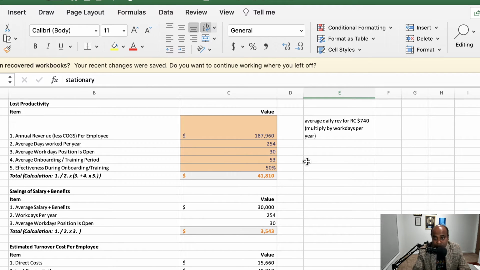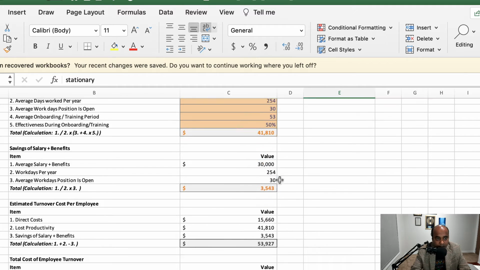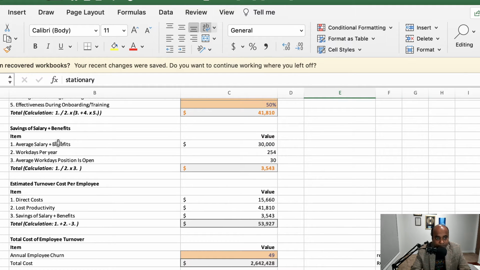But also, if someone is hired, for some days this person will be working at only 50% effective. I mean, the person will not be expected to work 100% of the person he was replacing on the first day. So this is what we have quantified in this calculator.